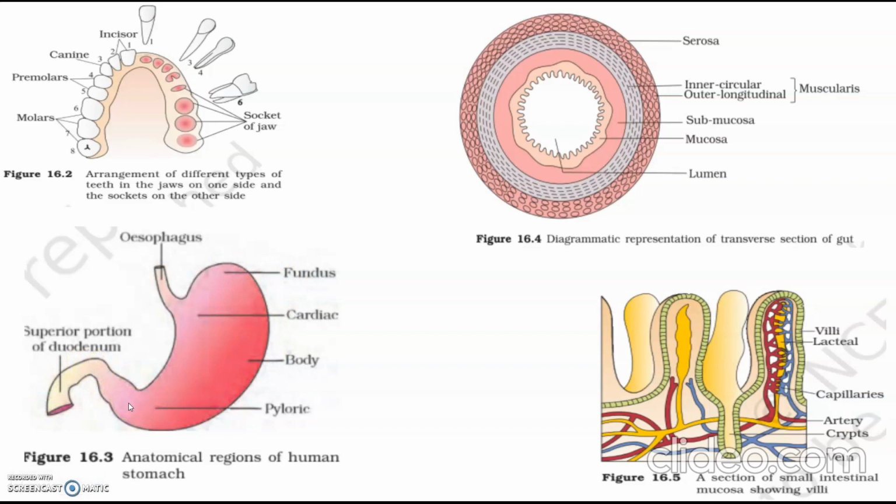The small intestine is distinguishable into three regions: a C-shaped duodenum, a long coiled middle portion called the jejunum, and a highly coiled ileum.